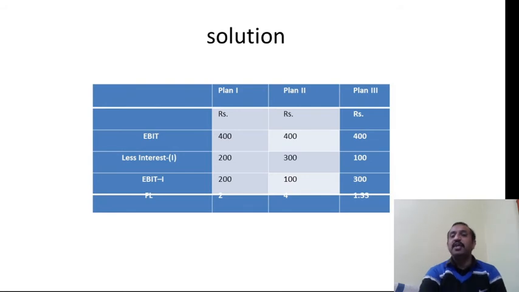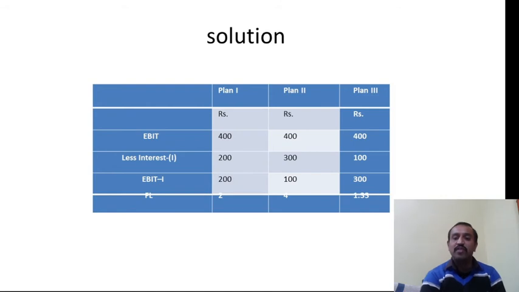As I told you already, financial leverage is equal to EBIT divided by EBT. Now here 400 divided by 200, the answer is 2. Here 400 divided by 100, the answer is 4. Here 400 divided by 300 is 1.33. So the highest financial leverage, the highest risk, is in plan B. The lowest financial leverage risk is 1.33, which is plan 3.